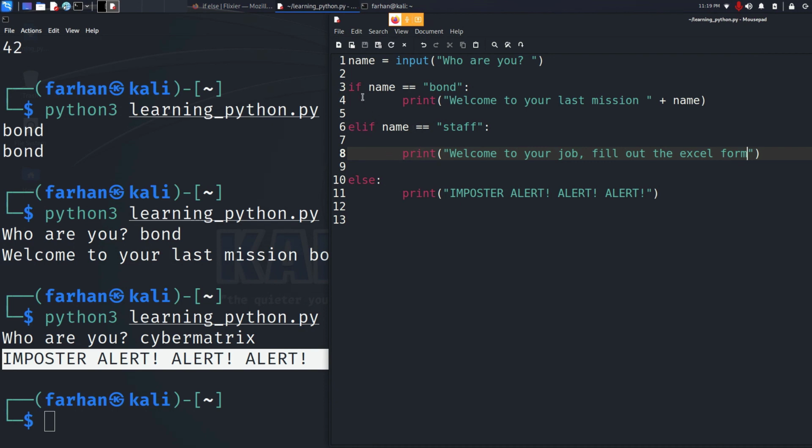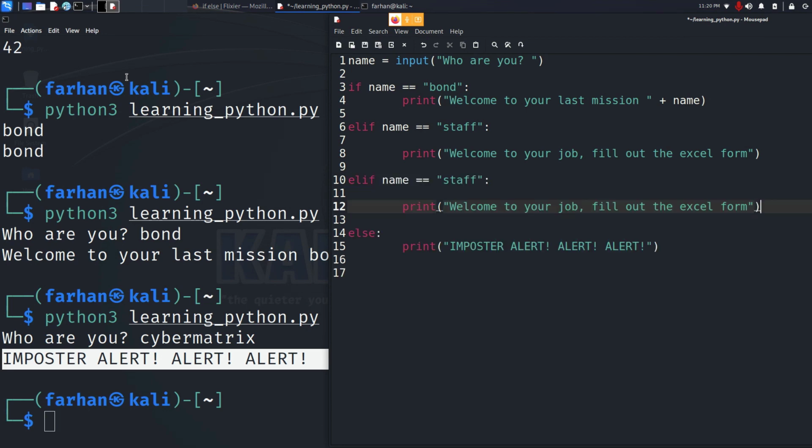Here, very important, elif is just like if, only it does not work if the if statement is true. Only if the if statement is false, it will jump here and do the else if statement. We can give as many else if statements as we like. Suppose I give another elif statement and say maintenance, here we can say fix the broken pipes.